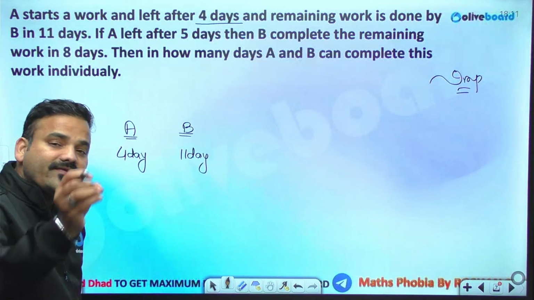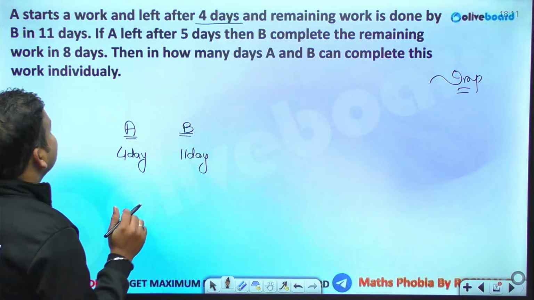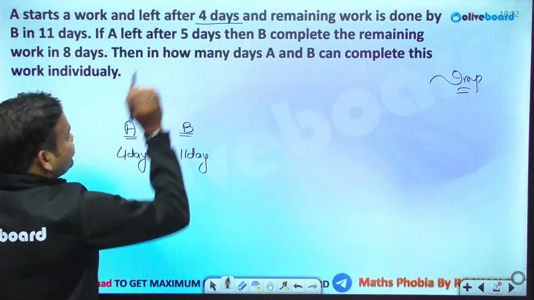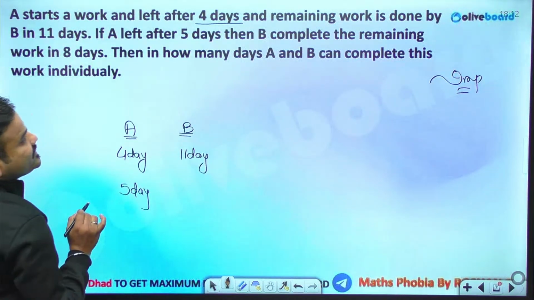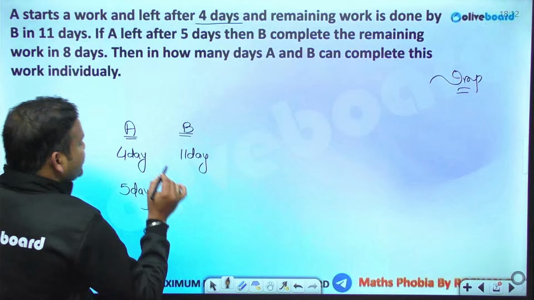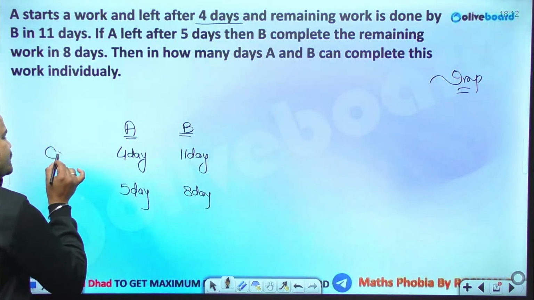Work is efficiency multiplied by time. Now the question says, if A had left after 5 days, let's say if A stays for one more day, what is happening? Then B will complete the remaining work in 8 days. So this is case 1 and this is case 2.